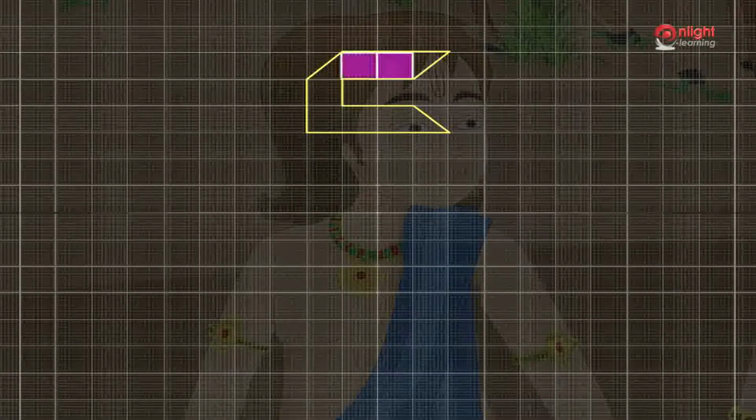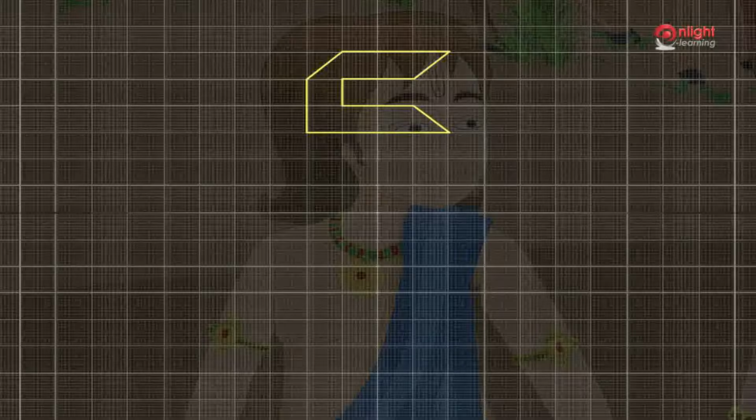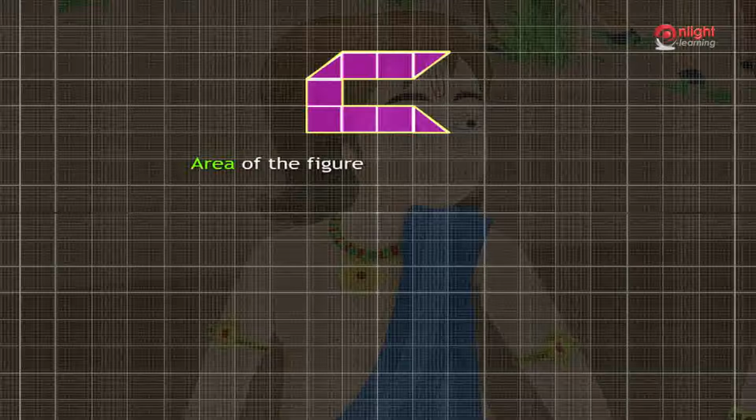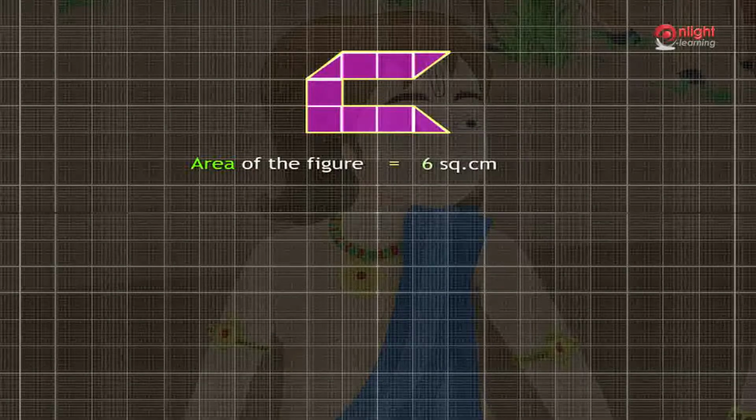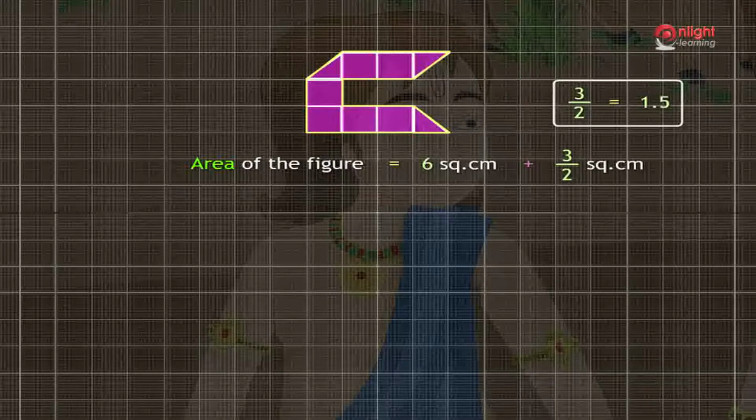In the fifth figure, the number of full squares occupied by the shape is 6. The number of half squares occupied by the figure is 3. Hence, the area of the fifth shape is equal to 6 square centimeters plus 3 divided by 2 square centimeters, which is equal to 7.5 square centimeters.